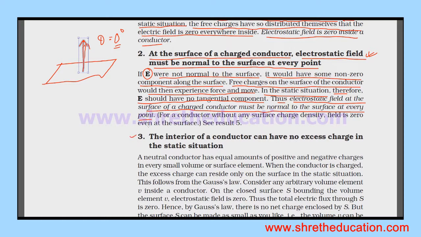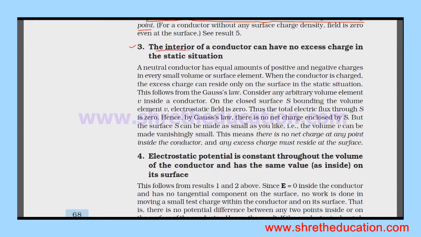Number 3: the interior of a conductor can have no excess charge in the static situation. A neutral conductor has equal amounts of positive and negative charges in every small volume or surface element.